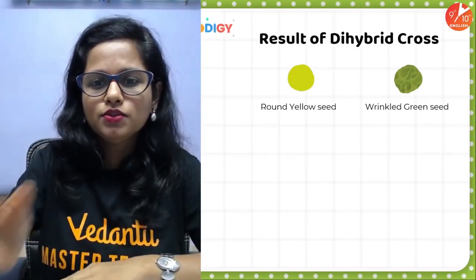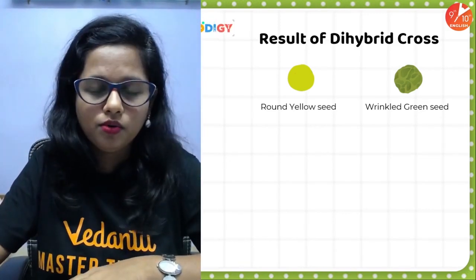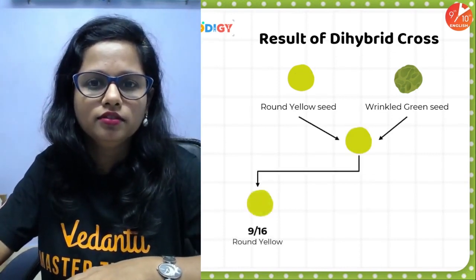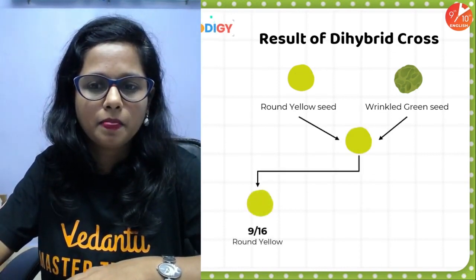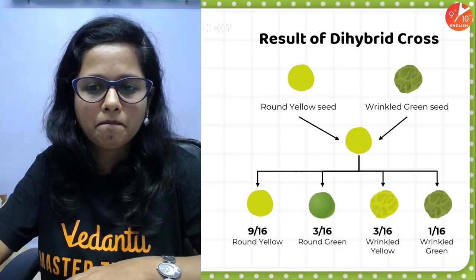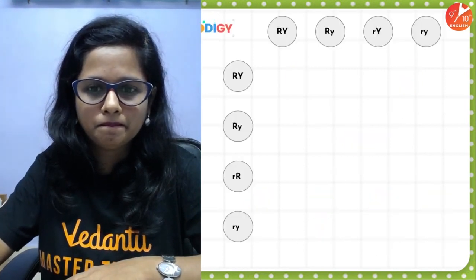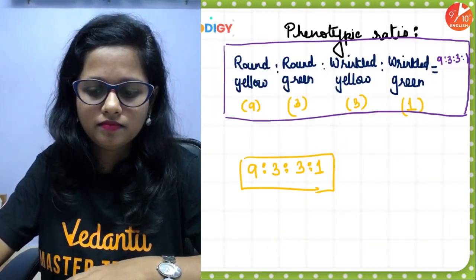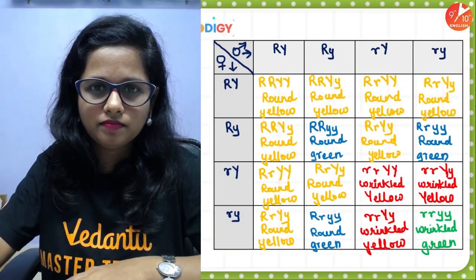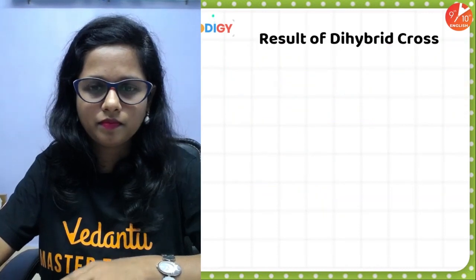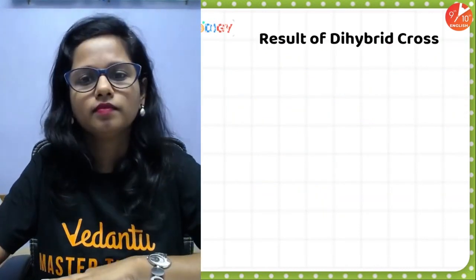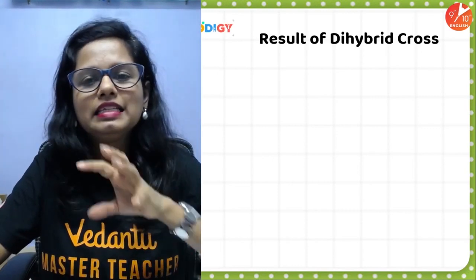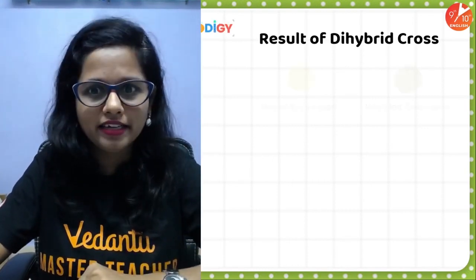So the result of the dihybrid cross, let us once again recapitulate. When the round yellow and the wrinkled seeds are crossed, in the F1 generation, so now people, let us find out the result of this dihybrid cross.